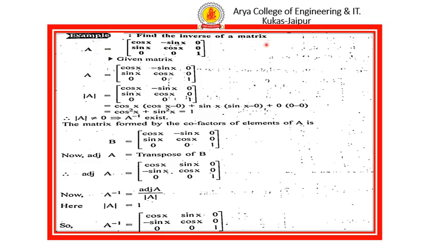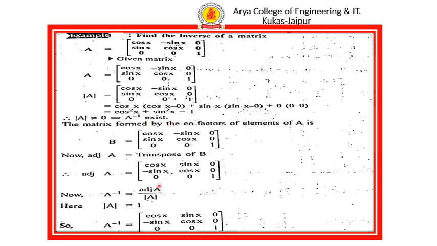Inverse of the matrix. The inverse of a matrix can be calculated by various methods. Here we apply the method A inverse equals adjoint of A upon determinant of A. So we first calculate the determinant of A and find that the determinant of A is equal to 1, which is not equal to 0. So A inverse exists. If the determinant of A equals 0, then A inverse does not exist.